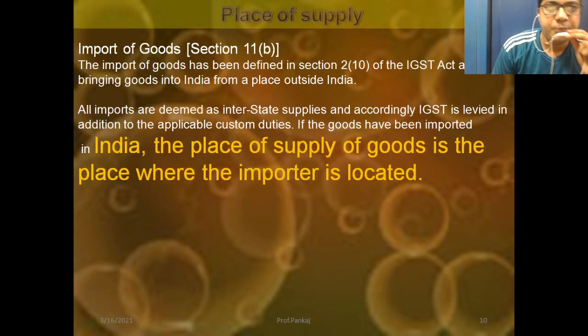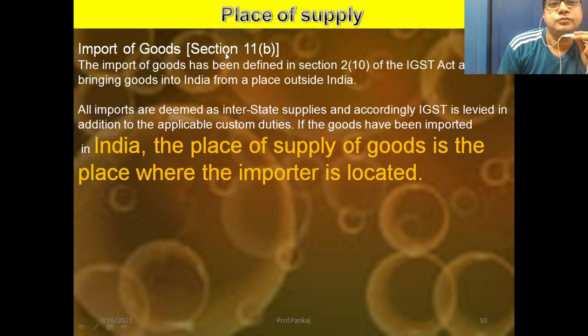Now it is very important: import of goods, Section 11 subsection B. Import of goods has been defined in Section 2 subsection 10 of the IGST Act as bringing goods into India from a place outside India. All imports are deemed interstate supplies, and IGST is levied in addition to the applicable customs duties. You see, friends, for import of goods some additional customs duties are required to be paid.